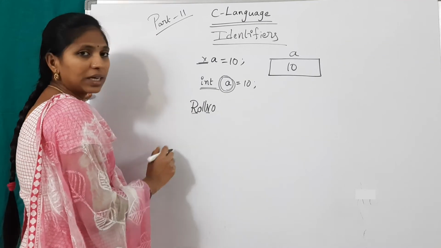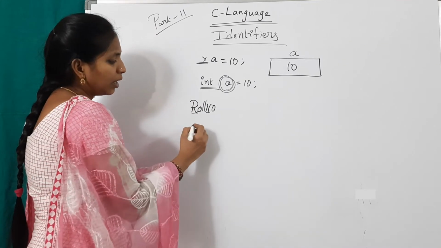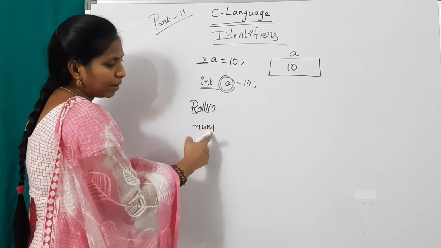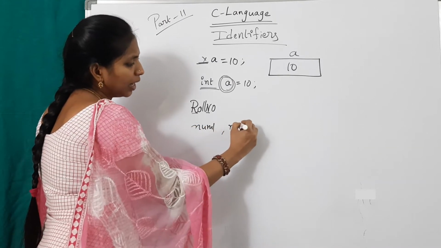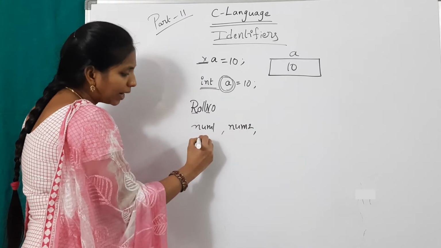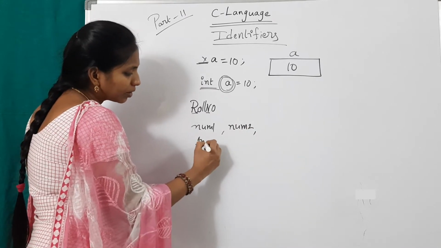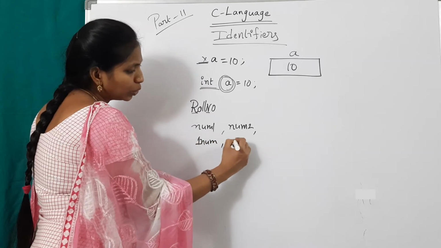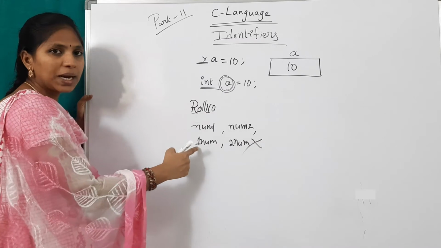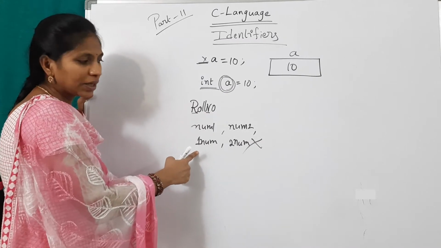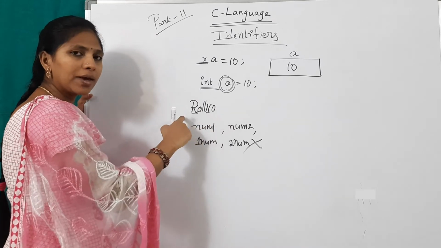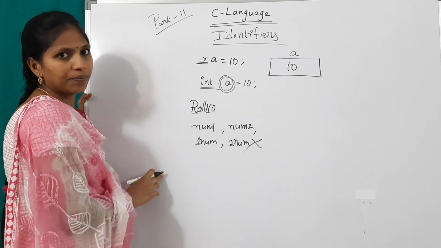Suppose I want to declare other variables, number1, number2, etc. Don't write it like 1number or 2number. These are wrong, because an identifier should not start with a number. It may be alphanumeric, and it may be in any case: uppercase, lowercase, or mixed case.